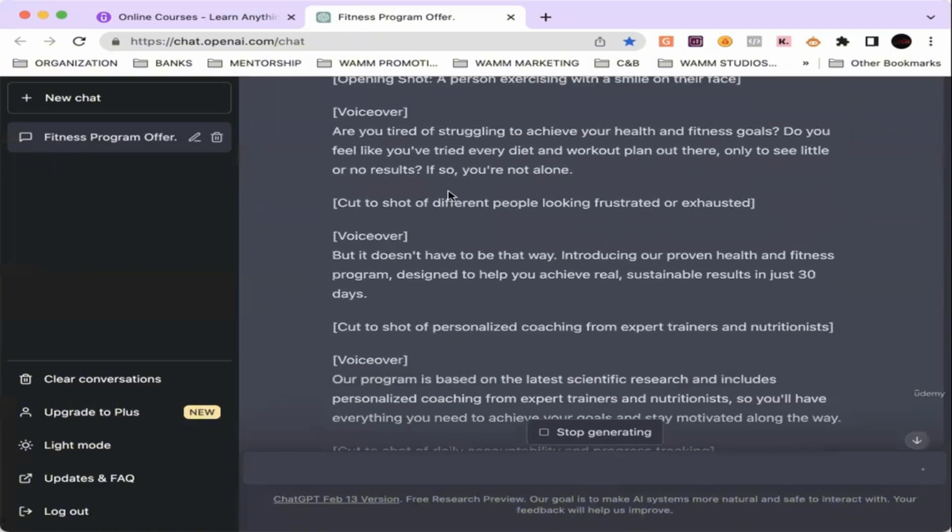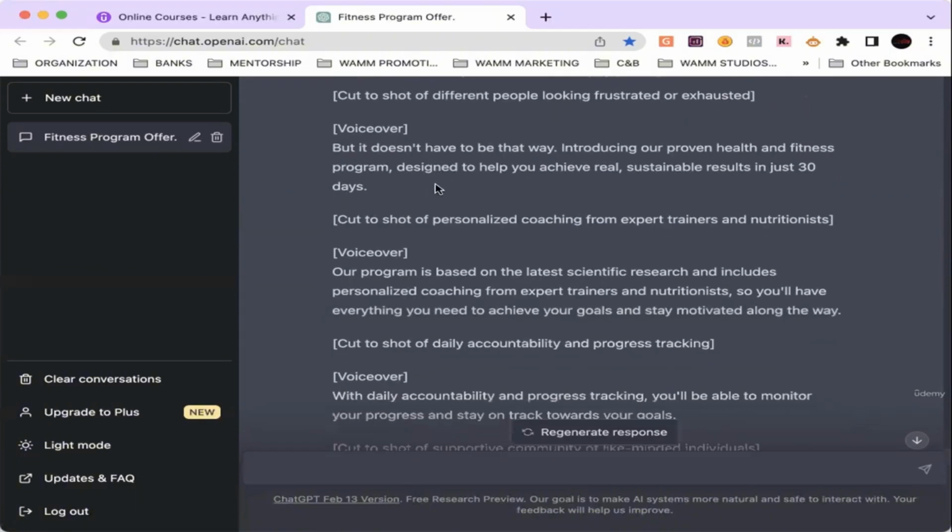Then it's giving you the voiceover. Are you tired of struggling to achieve your health and fitness goals? Do you feel like you're tired of every diet and workout plan out there only to see little or no results? If so, you're not alone. Then it's telling you the next visual. Cut to shot of different person looking frustrated or exhausted. Back to voiceover. But it doesn't have to be that way. Introducing our proven health and fitness program designed to help you achieve real, sustainable results in just 30 days. Then it's giving you the next shot. Cut to scene of personalized coaching from expert trainers and nutritionists. Back to voiceover.